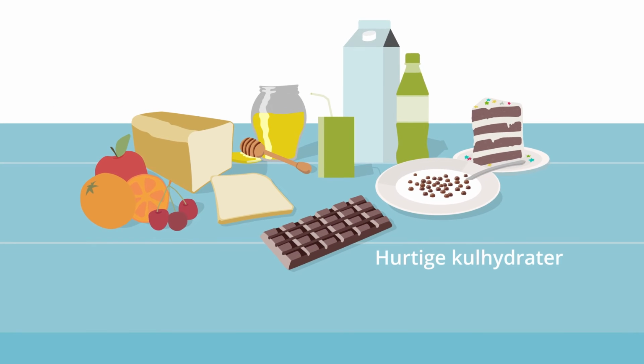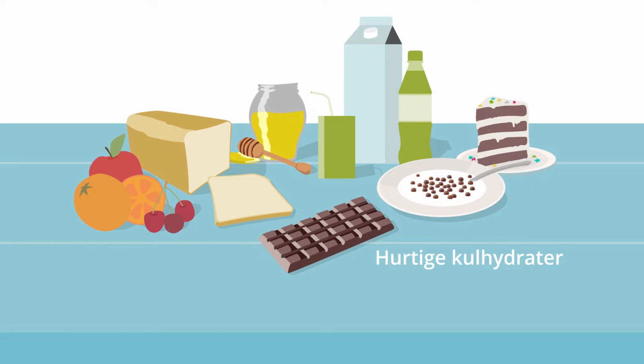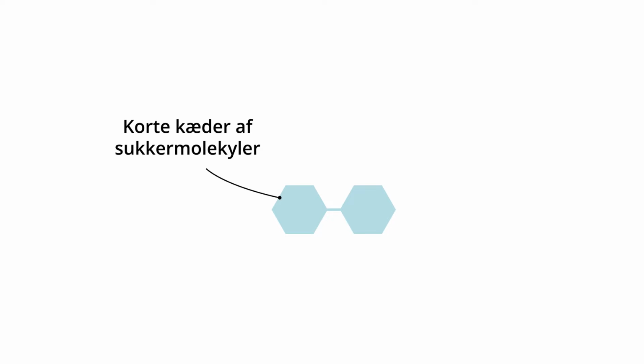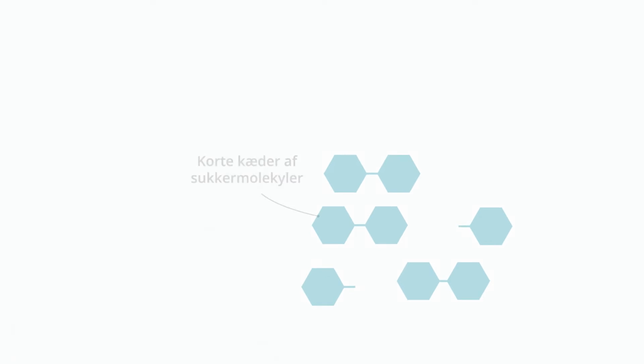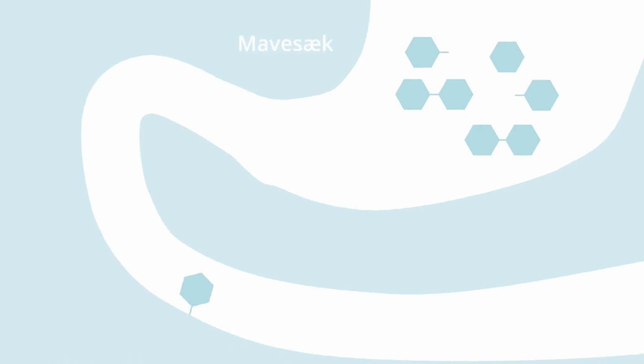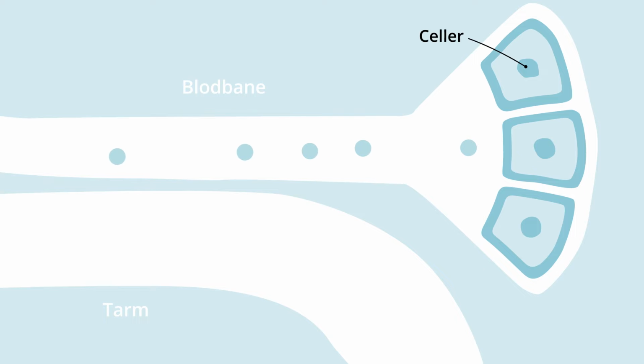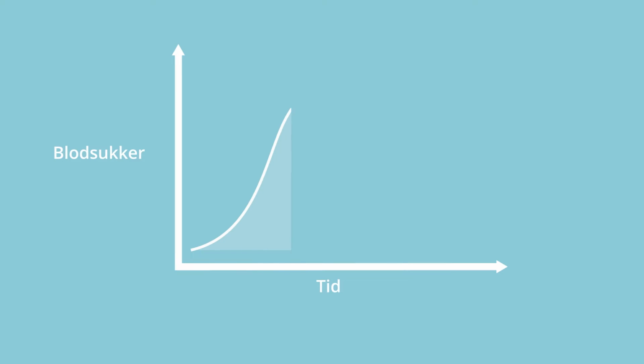Fast carbohydrates occur naturally in milk, fruits, and white bread, for example. They can also be found in foods that have added sugar, like sweets and cakes. Fast carbohydrates are simple carbohydrates and consist of short chains of sugar molecules. They are rapidly broken down in the digestive system, and some can be absorbed directly through the intestinal wall into the bloodstream. When the sugar passes into the blood, sugar levels rise. It can take a few minutes after eating fast carbohydrates for them to be absorbed into the bloodstream.